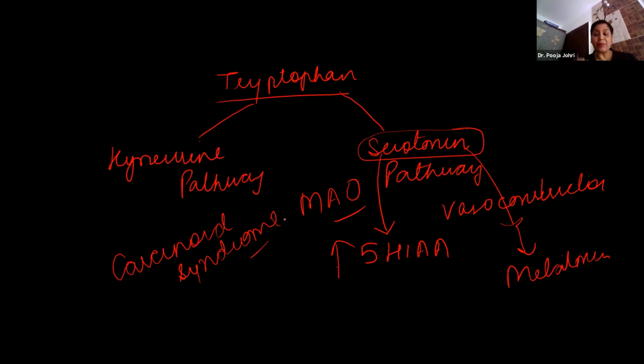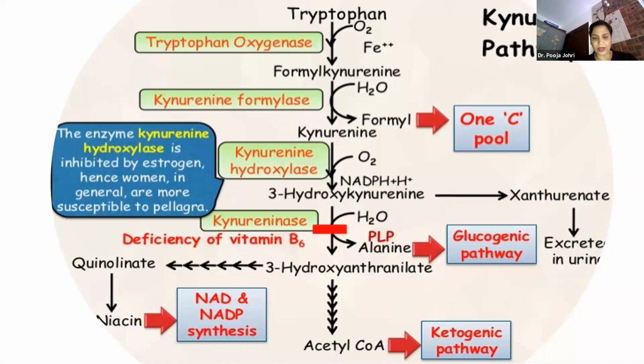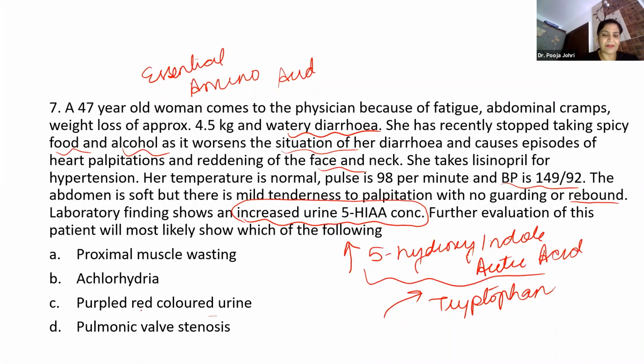So obviously it is a potent vasoconstrictor. So it is stimulating the cerebral activity. So automatically it will lead to what? Pulmonic valve stenosis. If you look at further examination, evaluation of this, it will be this.